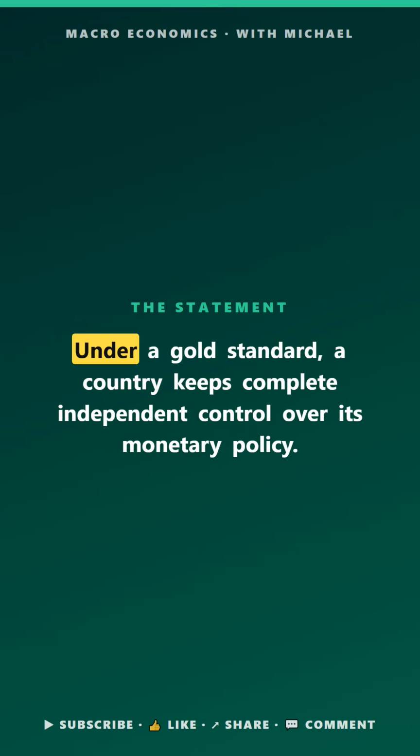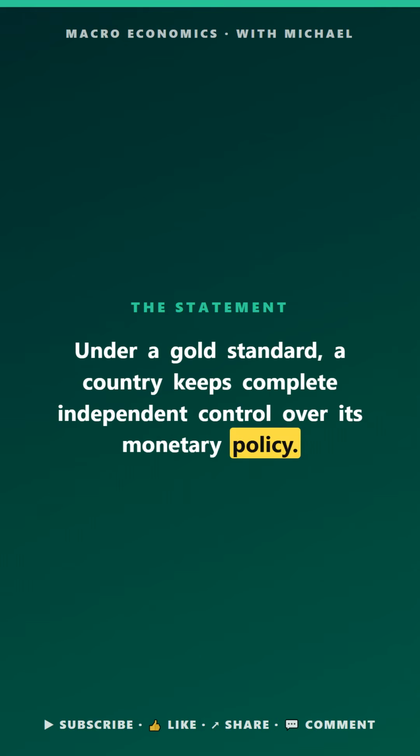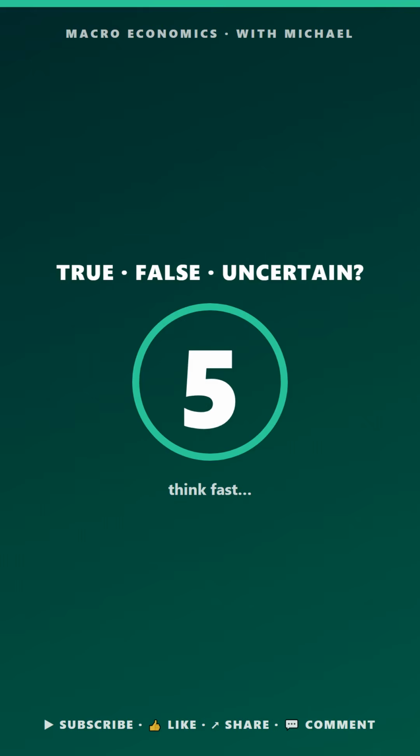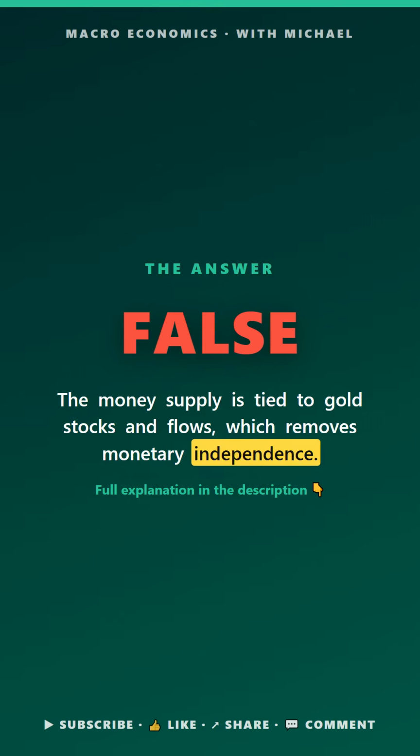Money and banking. True, false, or uncertain. Under a gold standard, a country keeps complete independent control over its monetary policy. The answer is false. The money supply is tied to gold stocks and flows, which removes monetary independence.